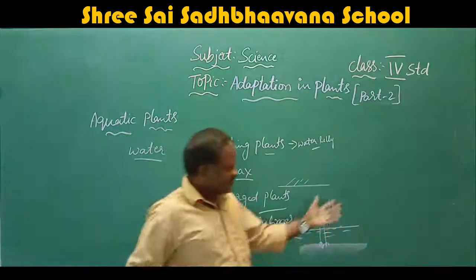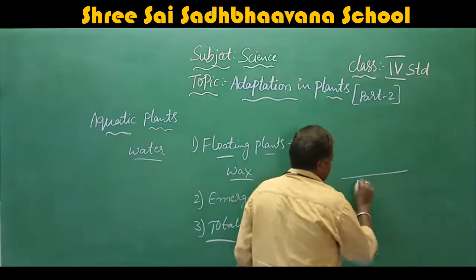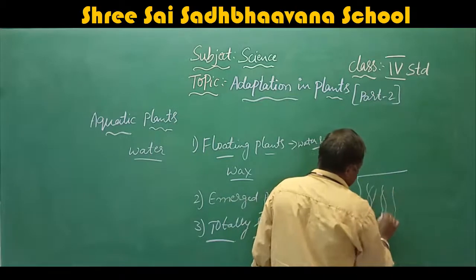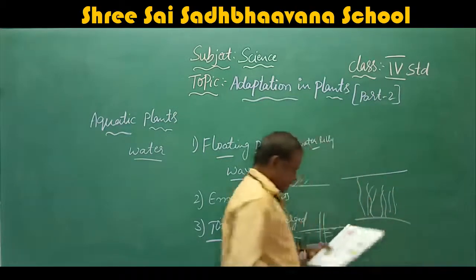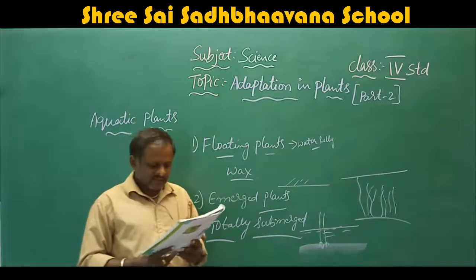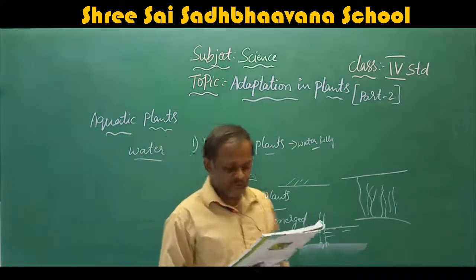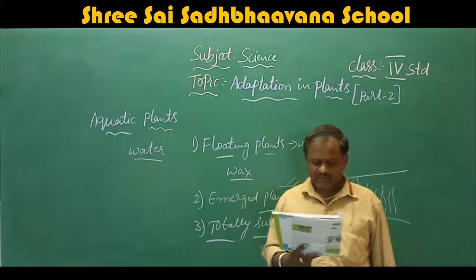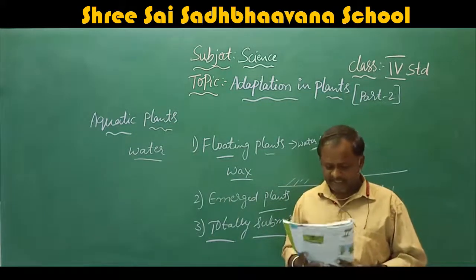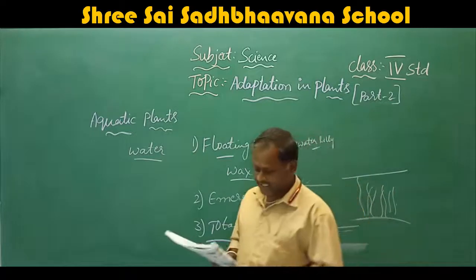That means they live fully inside the water. Inside the water only they will grow. What they are called as? Submerged plants. I will read. Totally submerged plants are the true water plants. Water starwort, tape grass, and pondweed are some plants which come under this category.